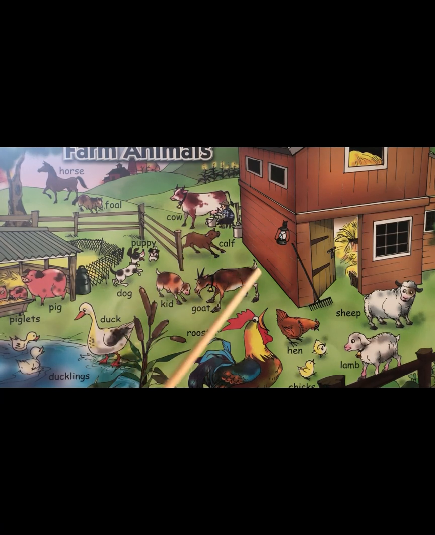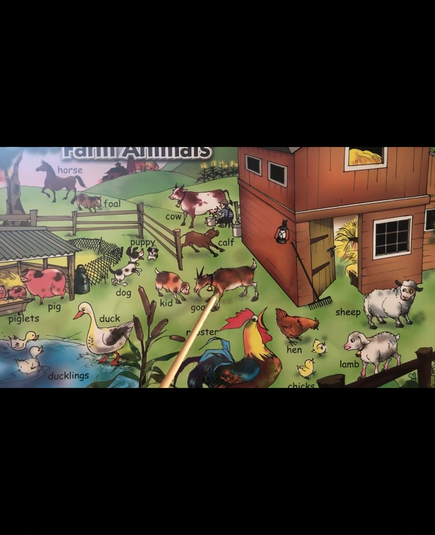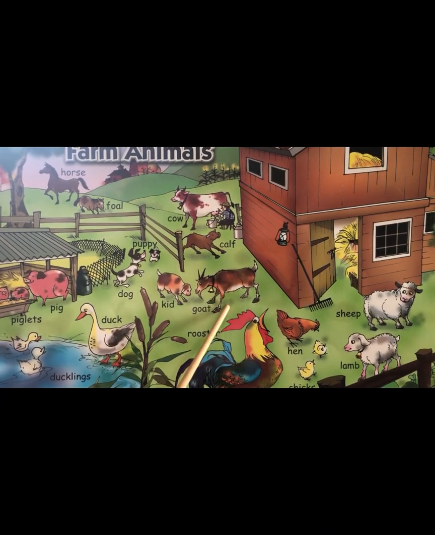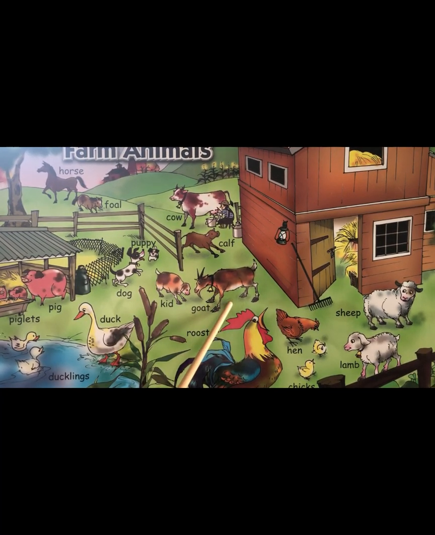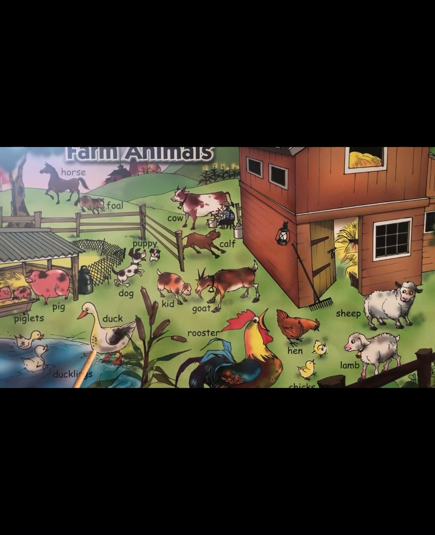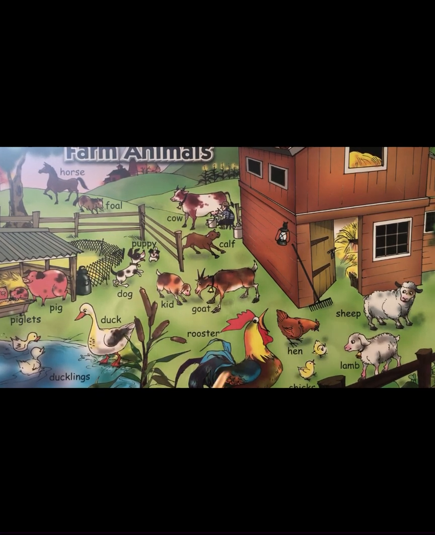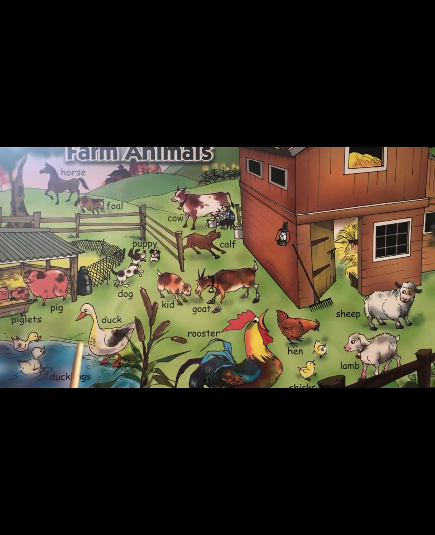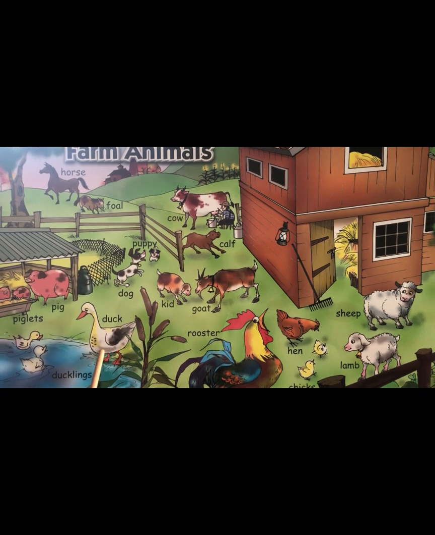And then goat also, we can eat its meat and we can drink its milk from goat. And then duck. Duck is the same as hen or chicken. It can produce eggs for us to eat.